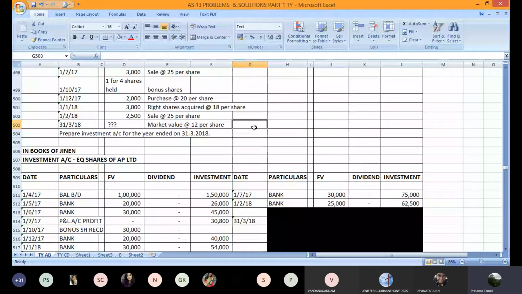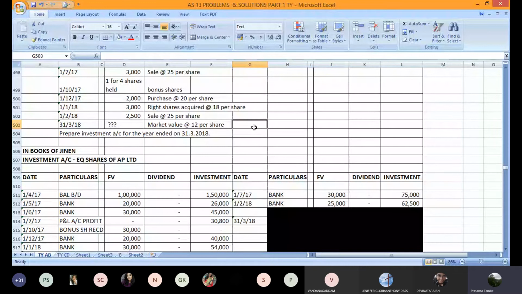We have already done this kind of exercise for debentures. If you recall, in 2-3 sums we had market value and compared it with the cost of debentures as on the last day of the accounting year. Then we booked loss only, not profit, because it's cost or fair market value, whichever is less. Same way we'll do it here.